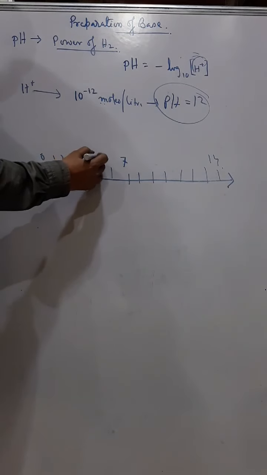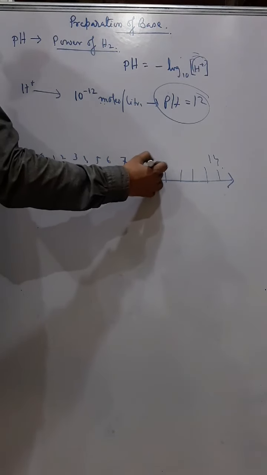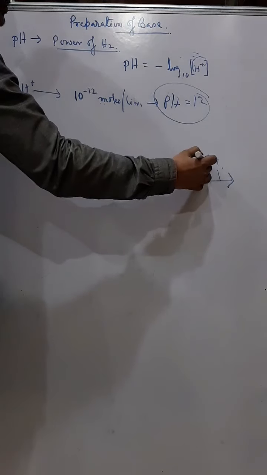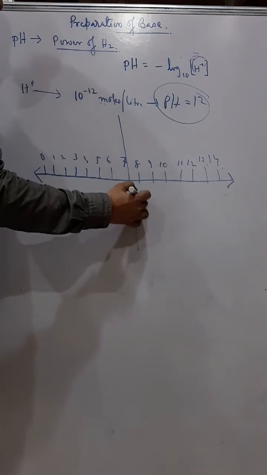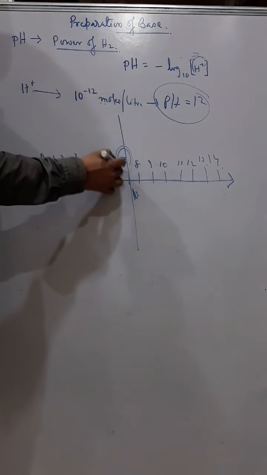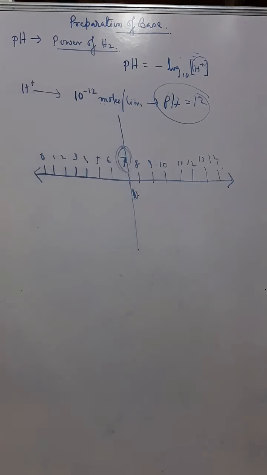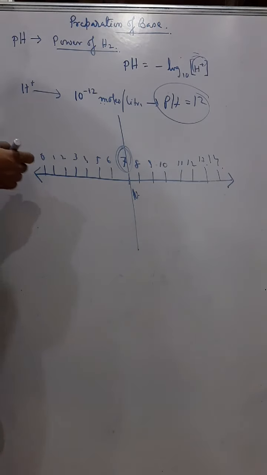So this 7 represents neutral. Any solution whose pH value is 7 is a neutral solution.